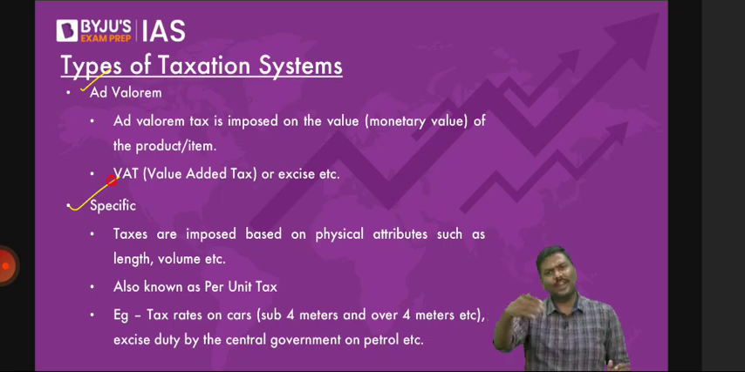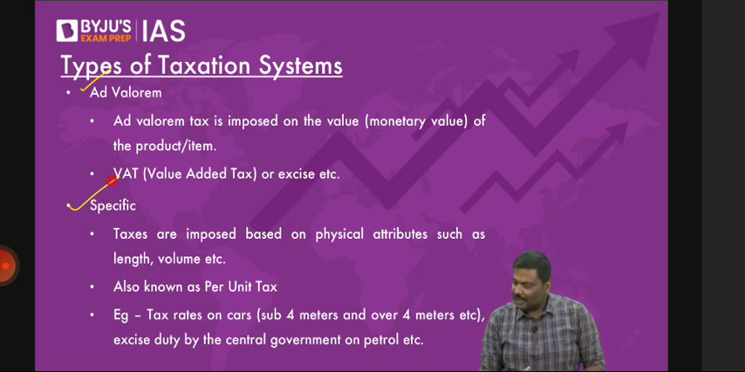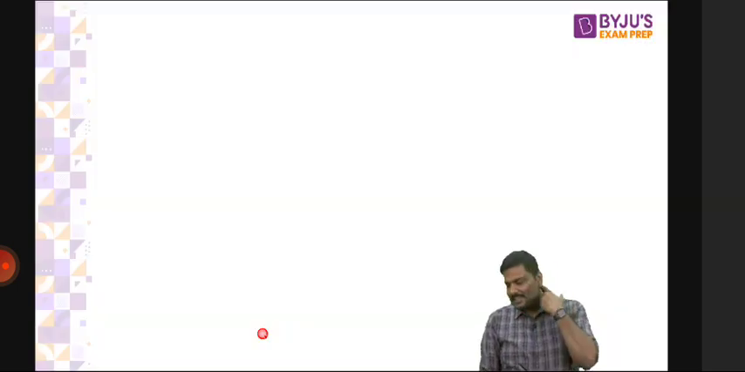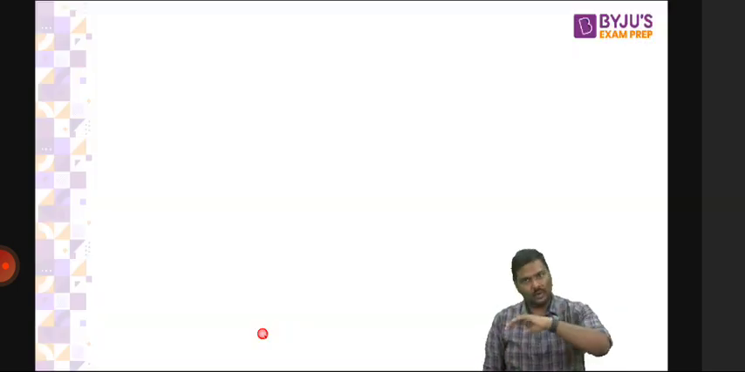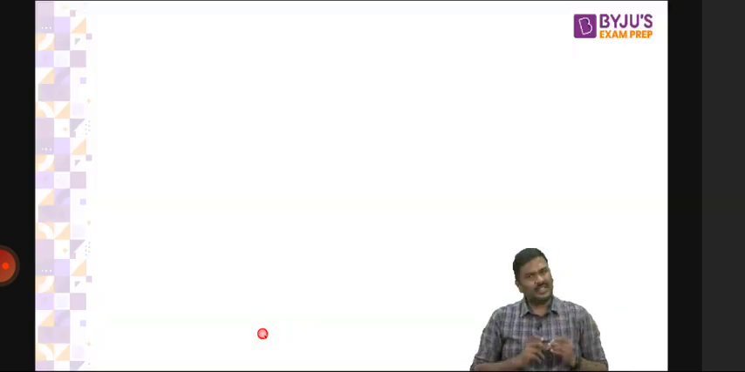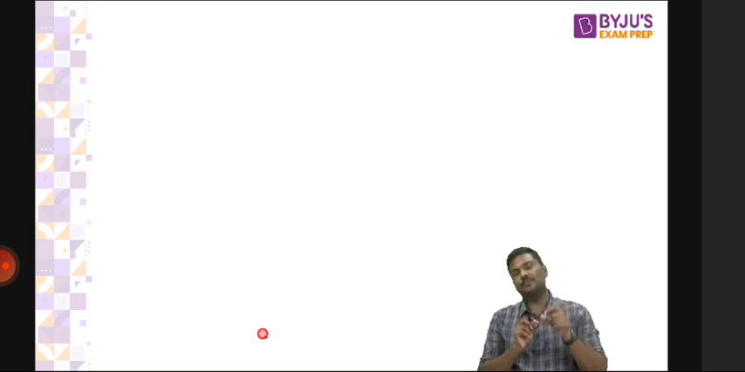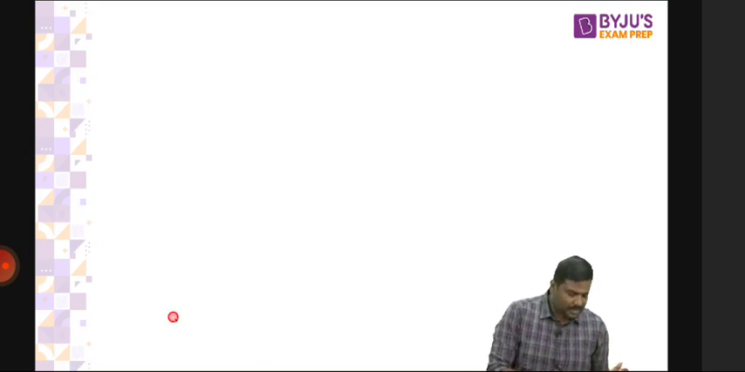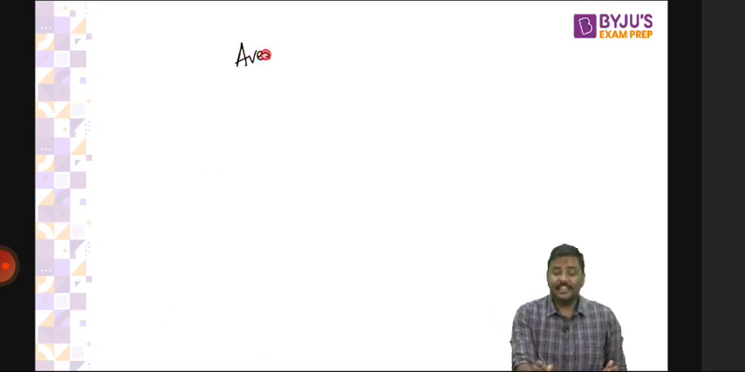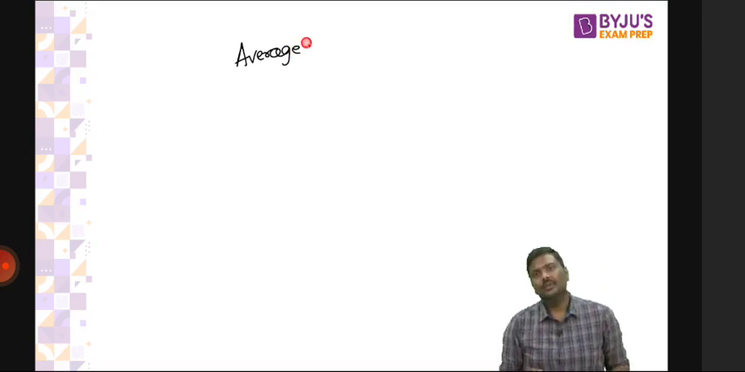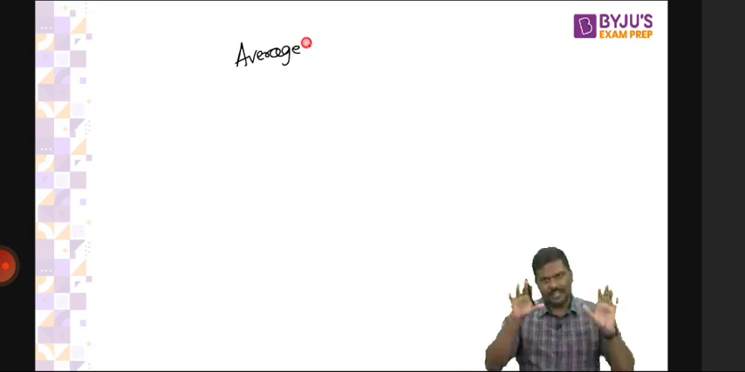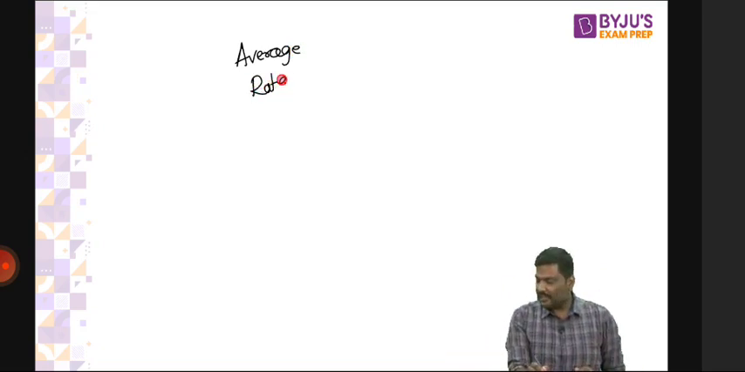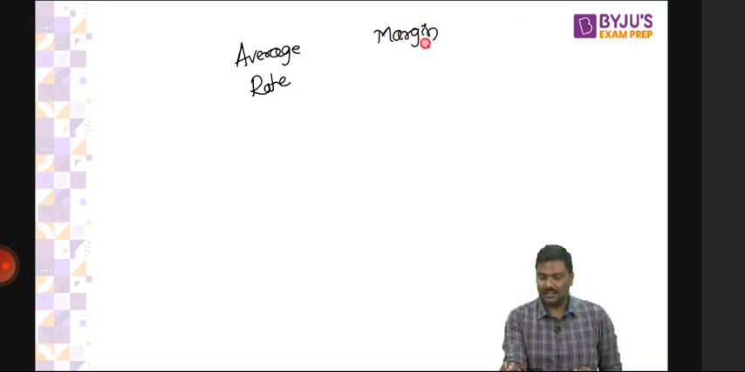Anyways, then proportional taxes are also kind of regressive taxes. That is where you generally enter into optional papers. I don't want to discuss why it is not required for GS paper. There is a very thin line of difference between what is regressive and what is proportional. I'll tell you why. Now, there is a concept called average rate and marginal rate. Is it needed for GS paper 3? Absolutely no. Take my word for it. And in the GS paper books, you will not find it.